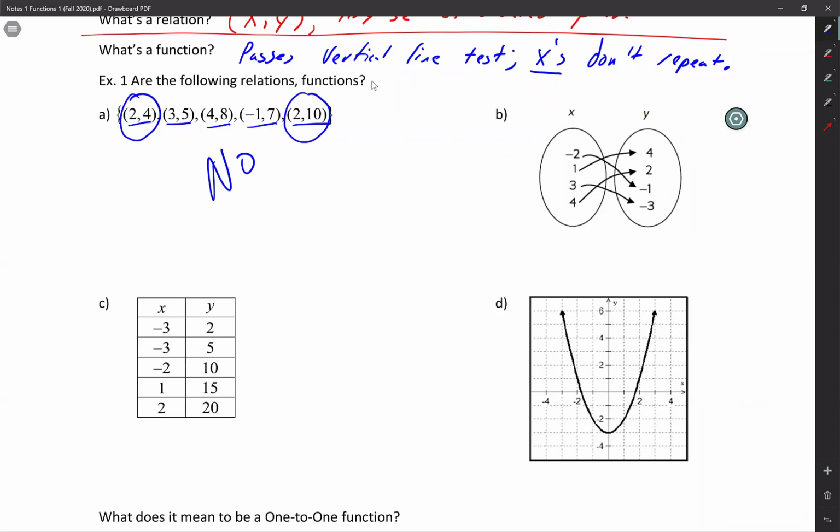All right, letter B. Is letter B a function? There's one arrow coming out of each X, 1, 1. Yep, I see that I have one unique output for every X value. And so yes, this is a function.